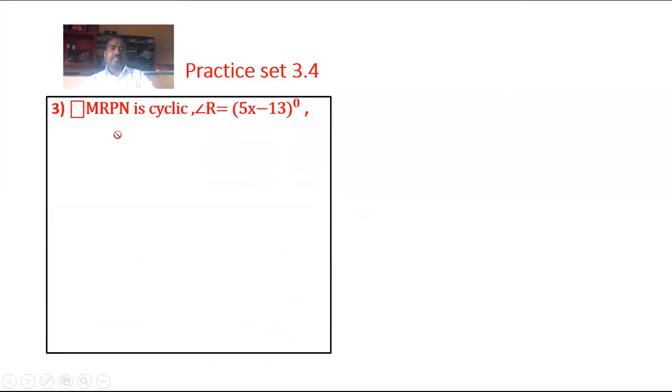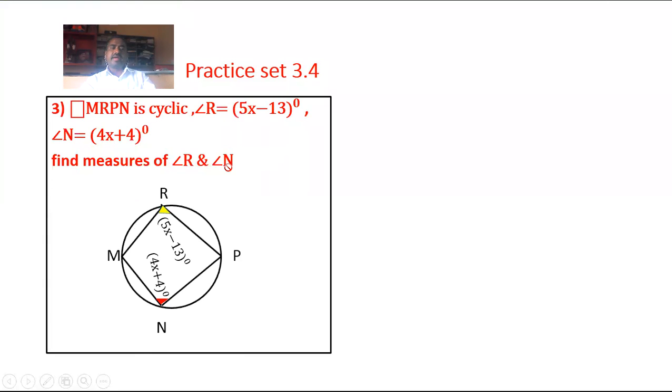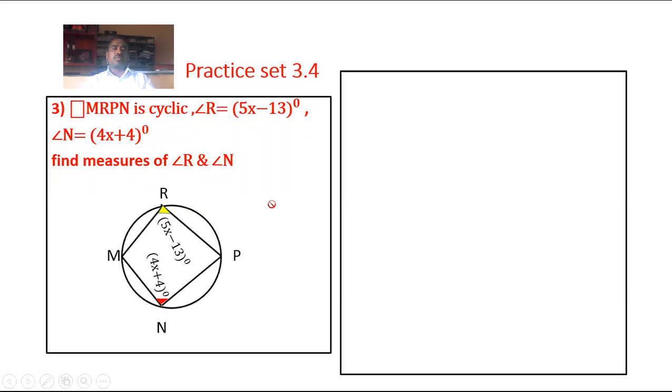Problem number 3. Quadrilateral MRPN is a cyclic quadrilateral. Angle R is equal to 5x minus 13 degrees. Angle N is equal to 4x plus 4 degrees. Find the measure of angle R and angle N. In the figure, quadrilateral MRPN is a cyclic quadrilateral and angle R and angle N are given. Solution of this problem: quadrilateral MRPN is a cyclic quadrilateral.